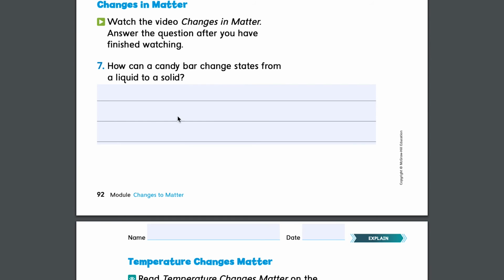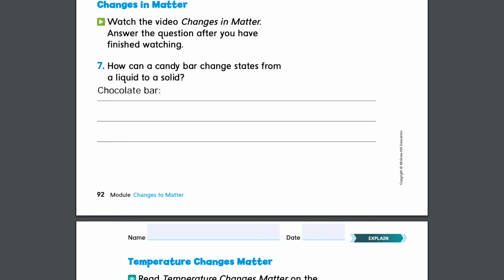So we previously read or watched the video Changes in Matter. You can go back to that video and watch it again if you want. And so we can answer these questions. How can a candy bar change states from a liquid to a solid? So a candy bar is something like, let's say, a chocolate bar. How does it change from a liquid to a solid?